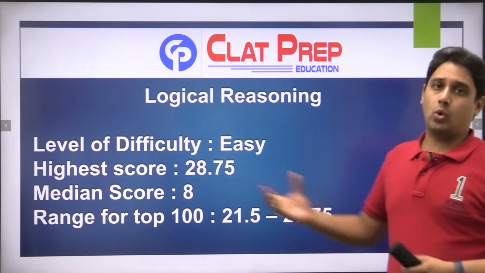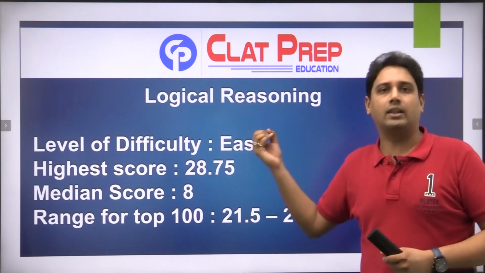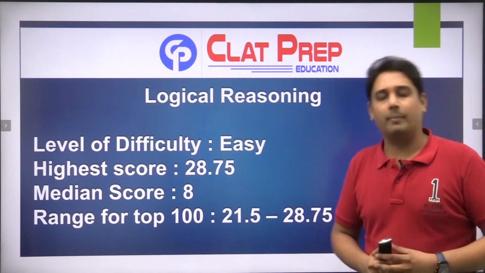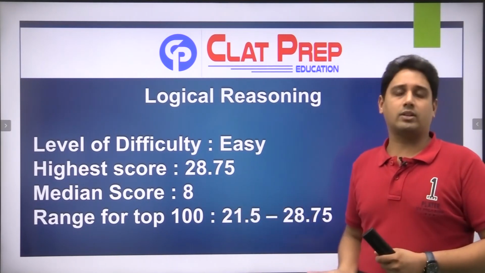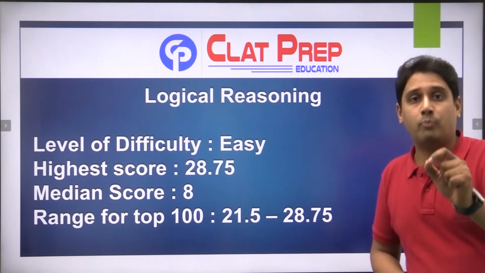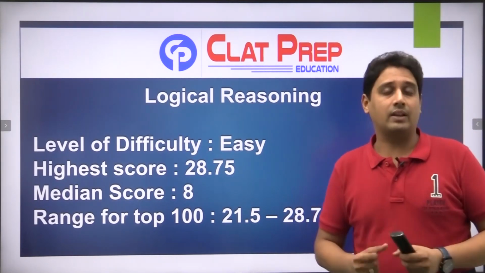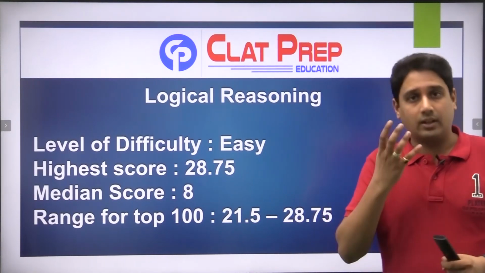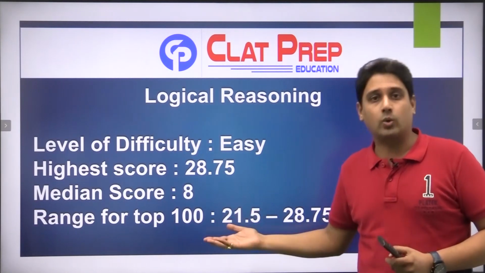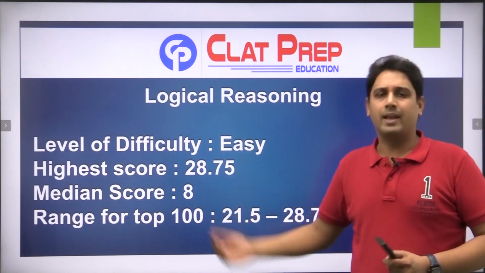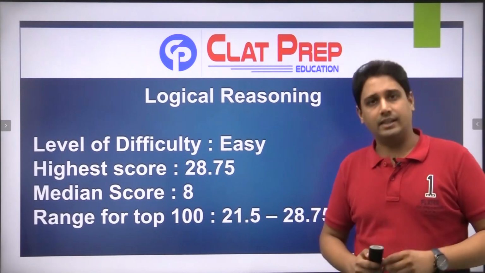Highest scorer scored 28.75, which is an extremely good score in this particular section. Then coming to the median score, it was 8, and the range of top 100 scorers was 21.5 to 28.75. Now mind you, critical reasoning is something which is very subjective, and even in this subjective section you can score more than 21.5, मतलब top 100 scorers अगर 21.5 and above score कर रहे हैं, then obviously this particular section will fall under the category of easy.